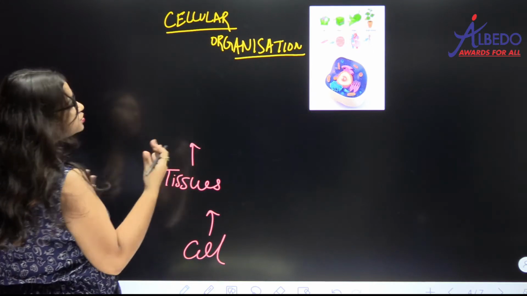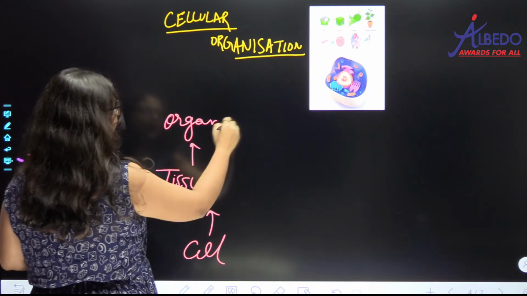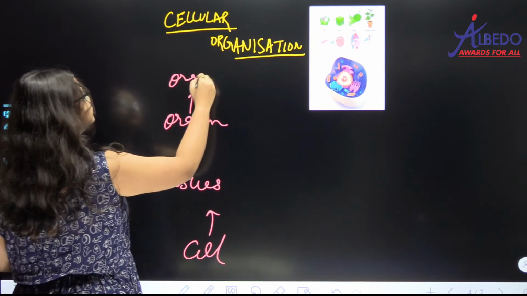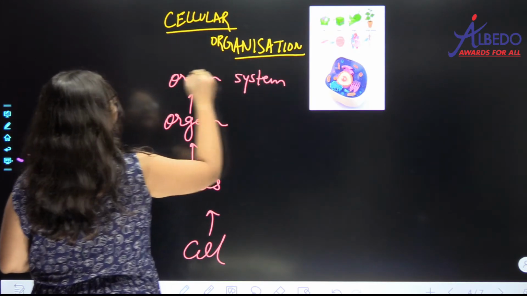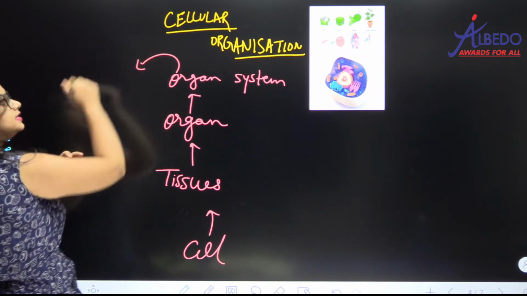उसके बाद tissues will associate and they will form an organ, है ना. And finally many organs will form an organ system. ठीक है. And then finally different organ systems. यहाँ जगह नहीं है इसलिए ऐसे लिख रहा है, आप अपने कॉपी में ऐसे ही लिख लीजिएगा ना.